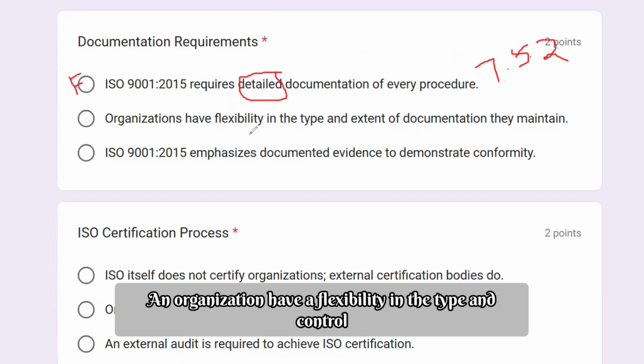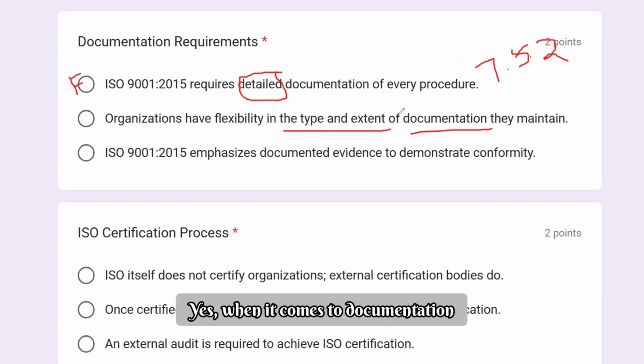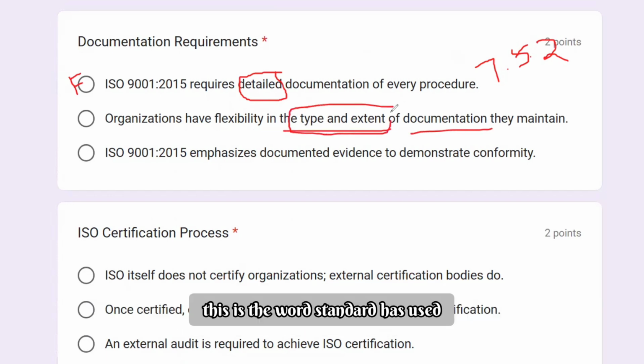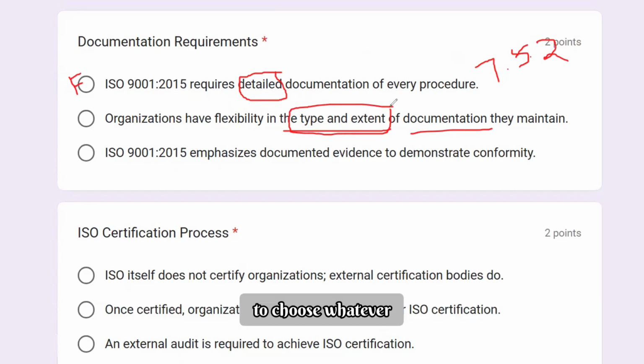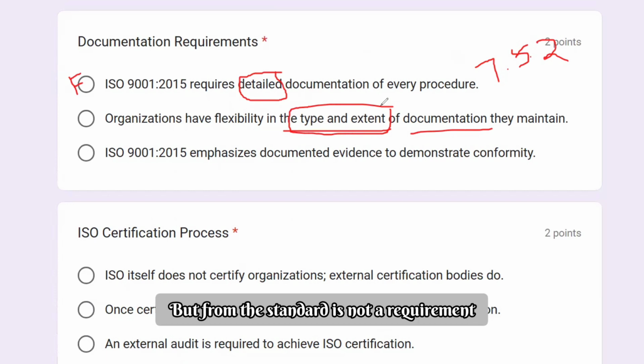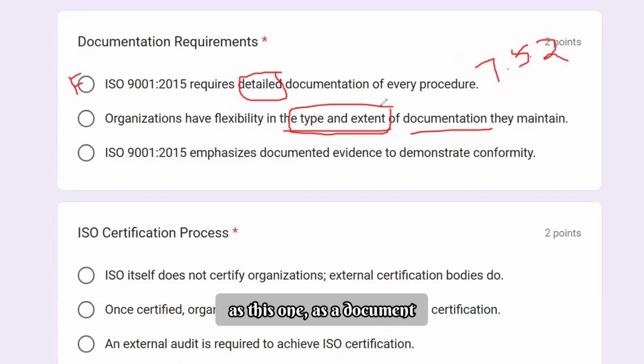An organization has flexibility in the type and control of documentation. Yes, when it comes to documentation, the standard has given the organization the freedom to choose. For example, if they wish to have a quality manual, they can, but it is not a requirement of the standard. If they want to have document control as a document, they can. So this is a true statement.